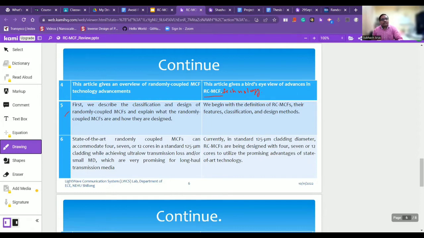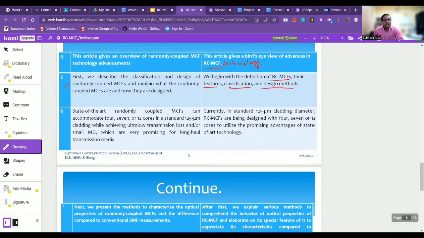Fifth, first, we describe the classification and design of randomly coupled multi-core fiber and explain what randomly coupled multi-core fibers are and how they are designed. So I wrote here, we begin with the definition of randomly coupled multi-core fibers, their features, classification, and design methods. So we have simplified.